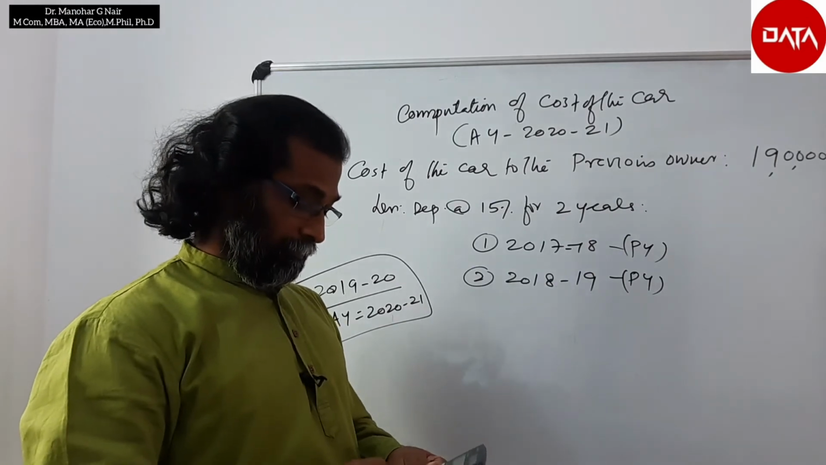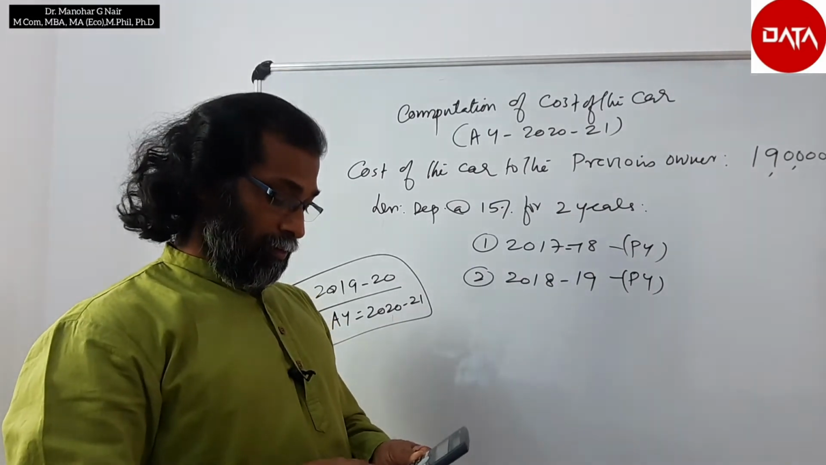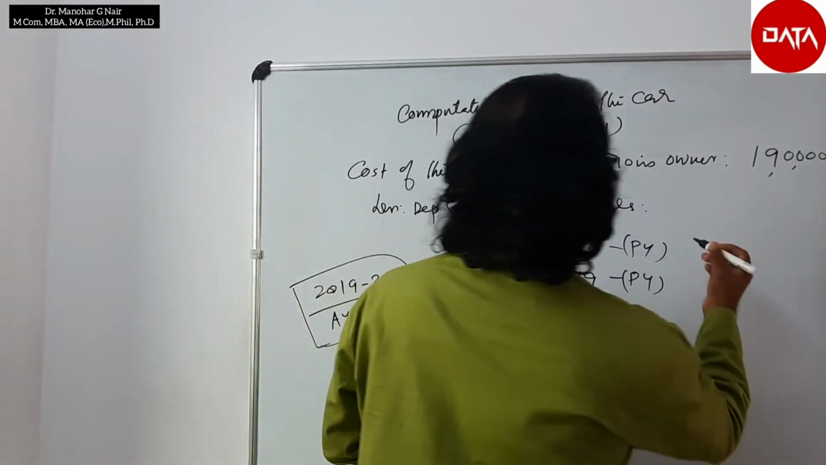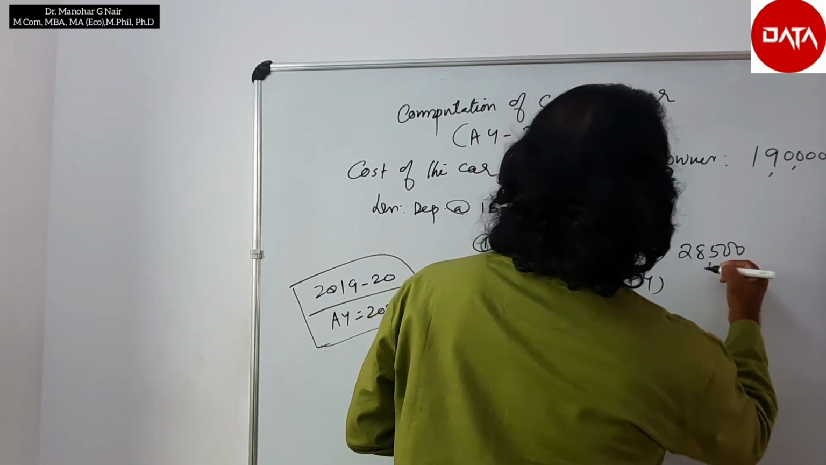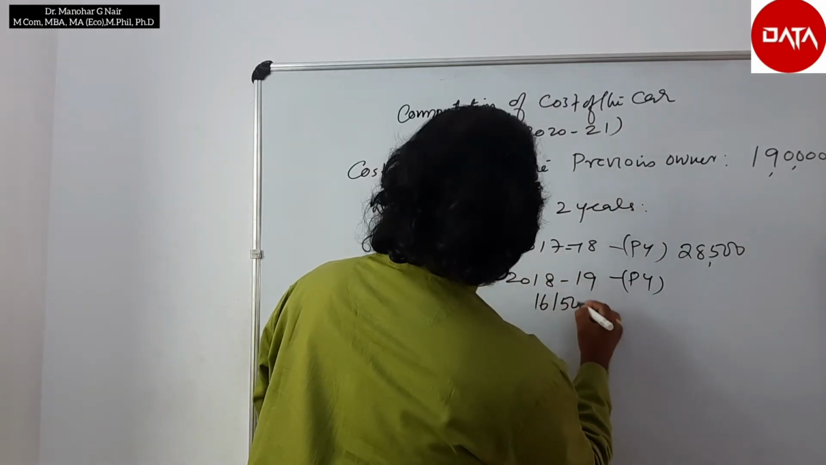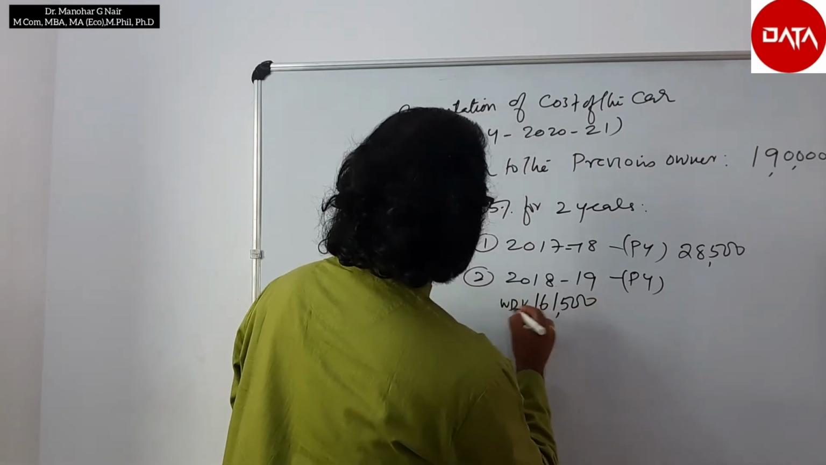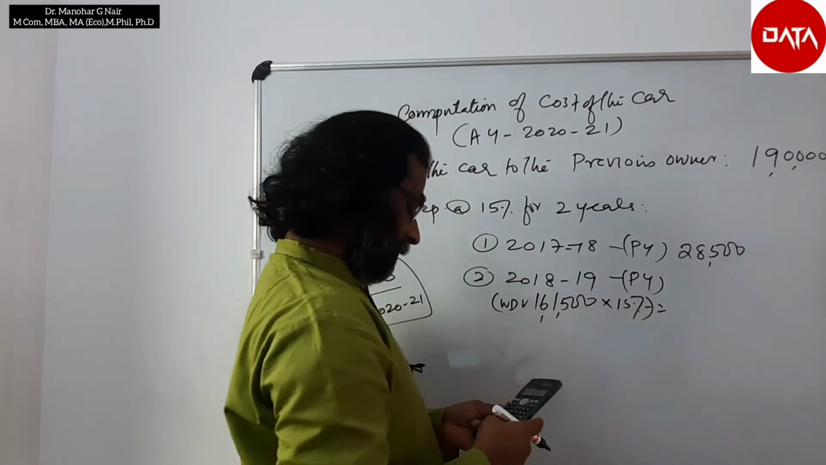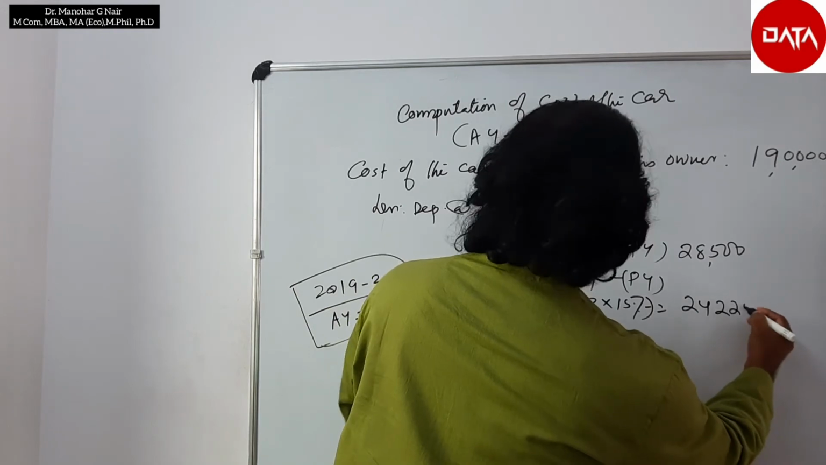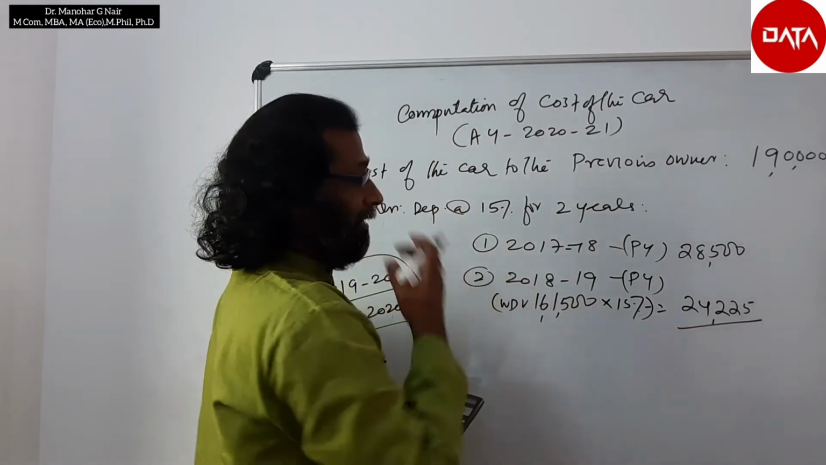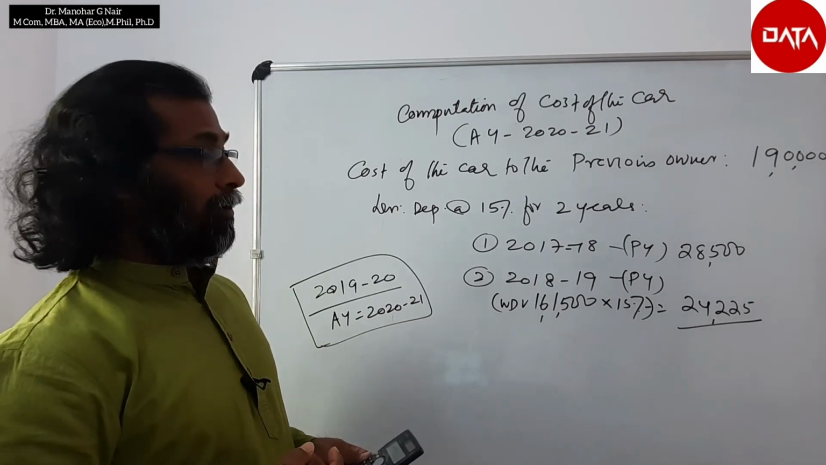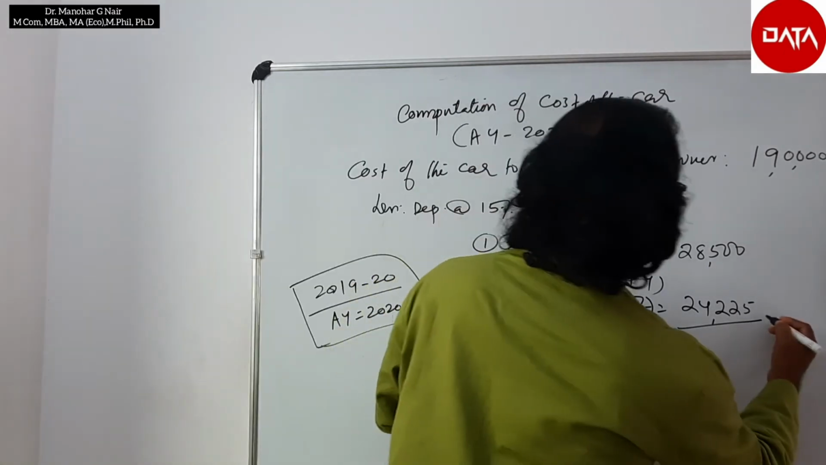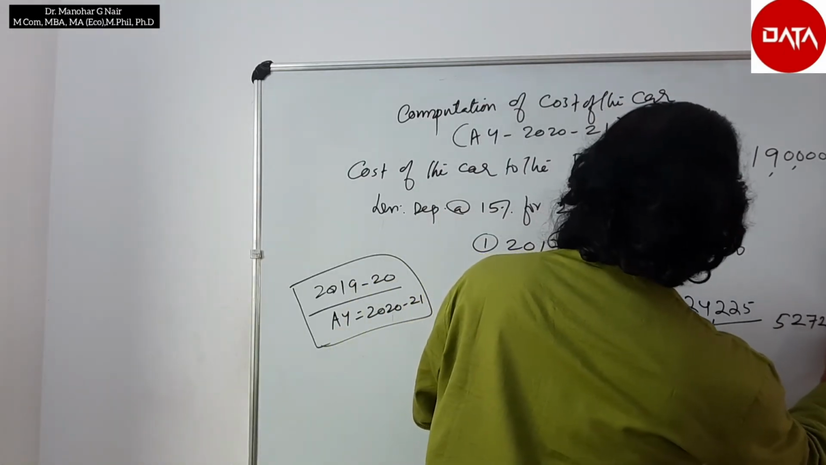1,90,000 into 15 by 100 equals 28,500 for this year's depreciation. 1,61,500 is the written down value here, into 15% equals 24,225. So this is the depreciation for 2 years, which means the total depreciation for the previous owner. So the total is equal to 52,725.